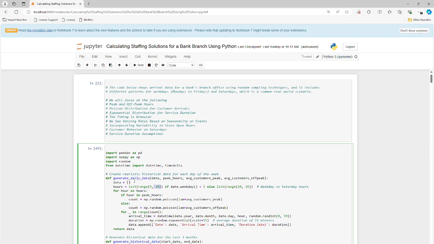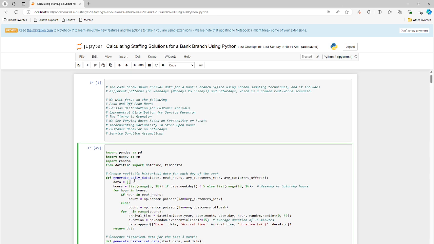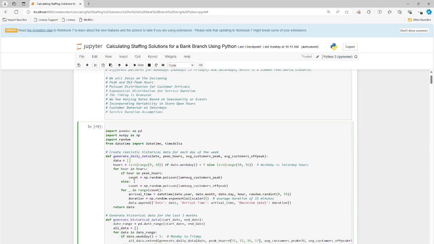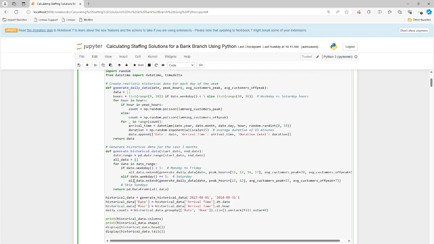And we're going to look at peak hours and non-peak hours. And again, look at the differences in duration of customers coming into this bank branch Monday through Friday versus weekends, right? Saturday, the bank is closed on Sunday. If you happen to be open, if it's a restaurant or hotel or something like that, then you would include Sundays as well, okay? So we're going to look at 1 year time duration.